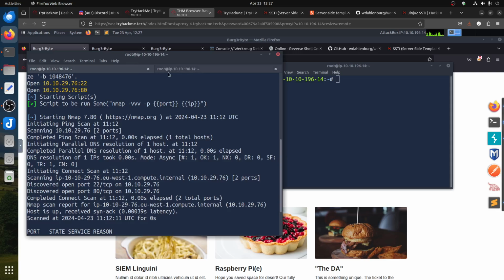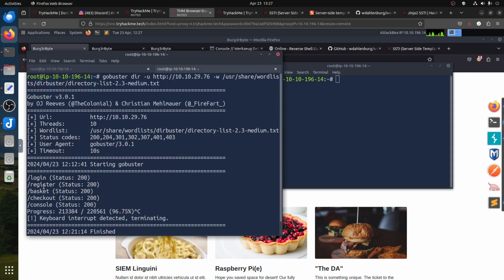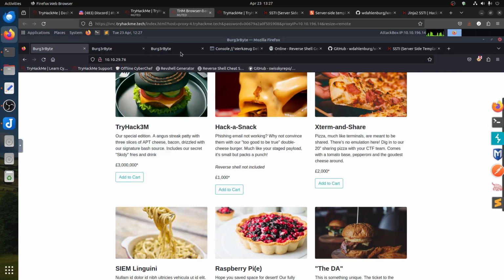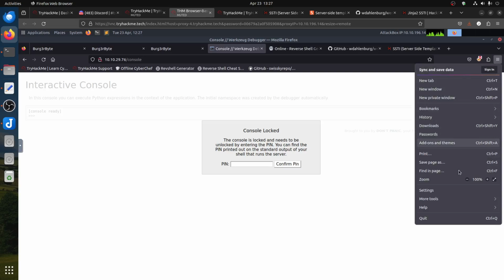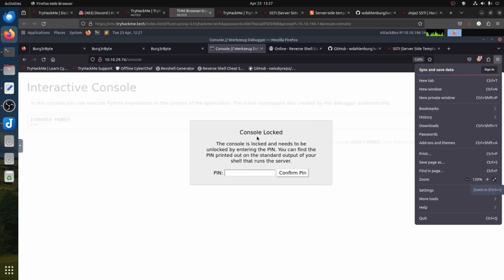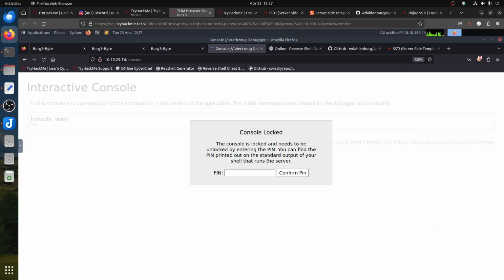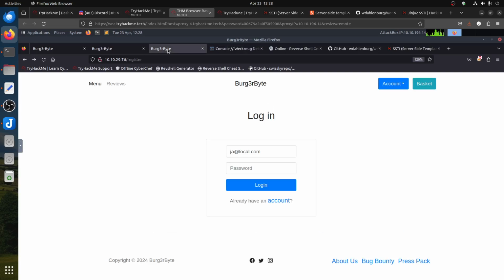The scan shows port 22 and port 80, so straightforward. And then of course if you go to the web server, there is login, register, basket, checkout, and console is interesting, because it will give us this and this. You know what this is? This is that one that needs a pin, the Python server. I forgot about that server. Anyway, we'll come back to it now.